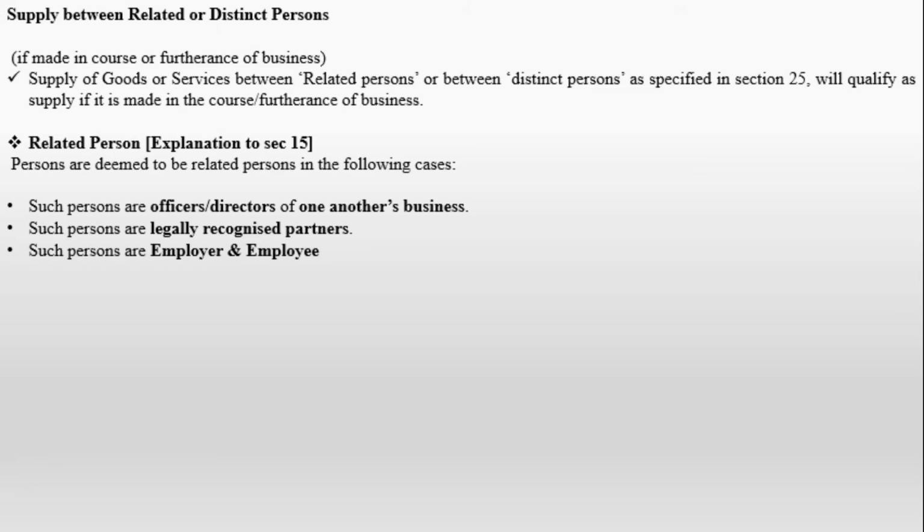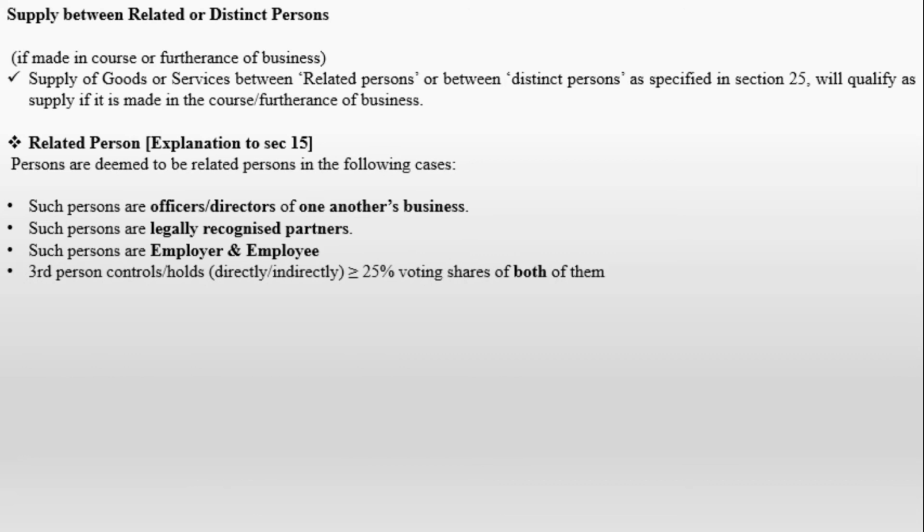Such persons are employer and employee. अगर वो एम्प्लॉयर एंड एम्प्लॉई हुए तो भी वो रिलेटेड पर्सन हुए. But if employee has provided any services to employer under the terms of employment, then it is not covered here because it is covered under a negative list and it is not considered as a supply at all, which is covered under Schedule 3. But any gift given by employer to employee is taxable if it is above 50,000.